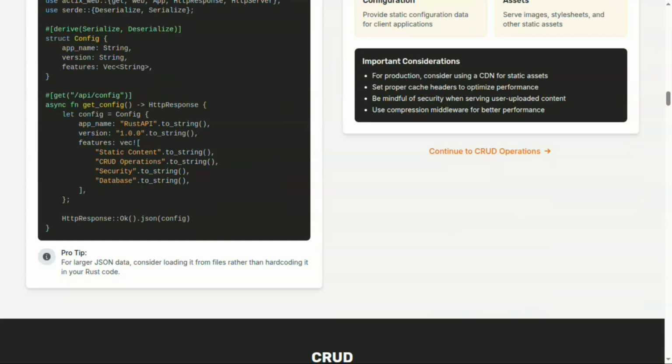After that, we can set proper caching headers and optimize performance. We will implement Redis if possible. So these are implementing middleware and all that I have told you.